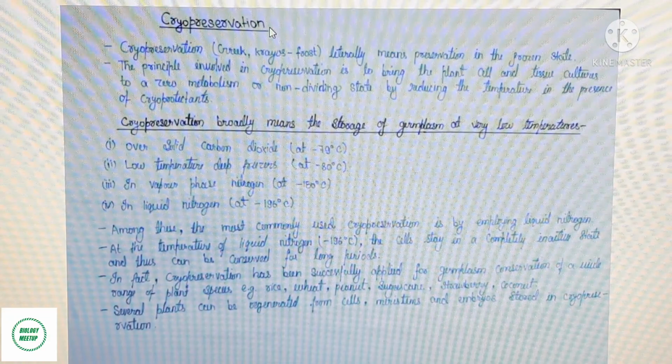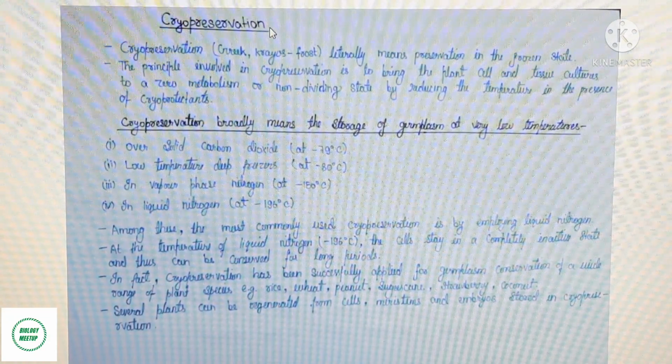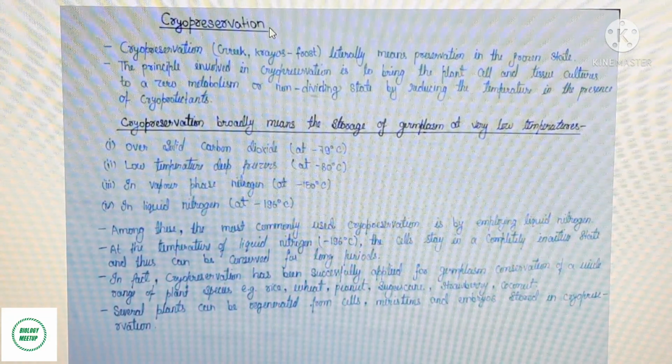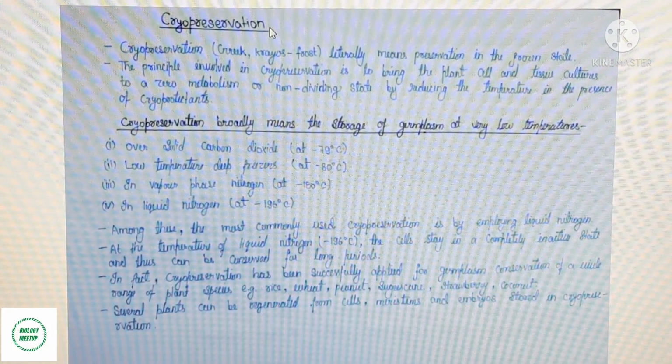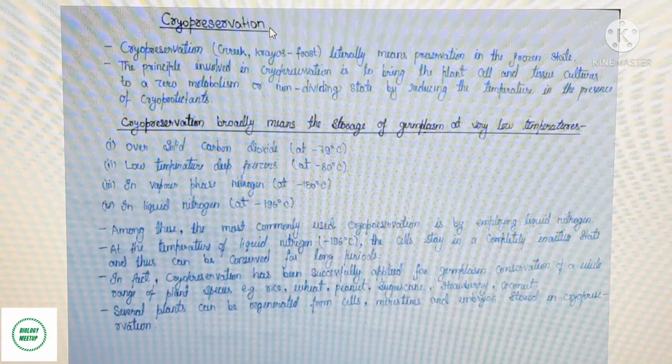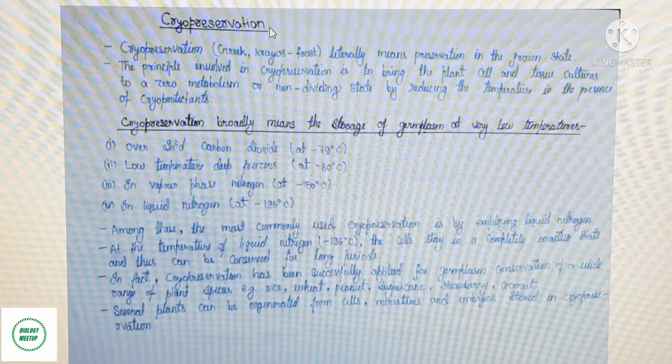The principle involved in cryopreservation is to bring the plant cell and tissue cultures to a zero metabolism or non-dividing state by reducing the temperature in the presence of cryoprotectants.